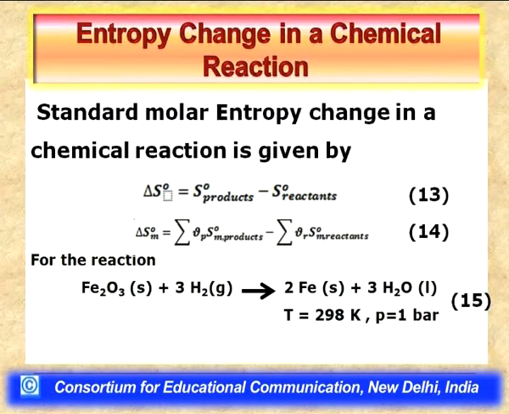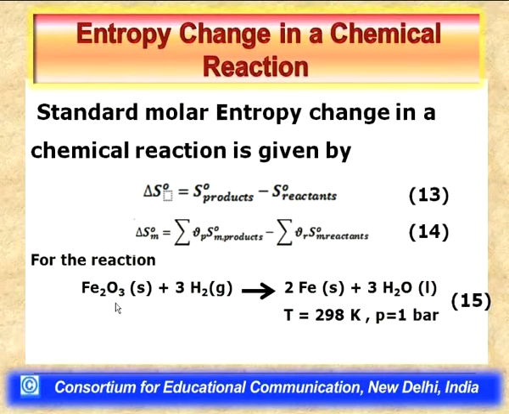The standard molar entropy of a reaction can therefore be calculated as the sum of stoichiometric coefficients nu p times the standard molar entropy of products, less the sum of stoichiometric coefficients times the standard molar entropy of reactants. If we want to understand how we can calculate the standard molar entropy of a reaction, we can take up a reaction.